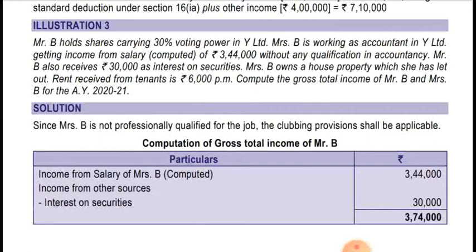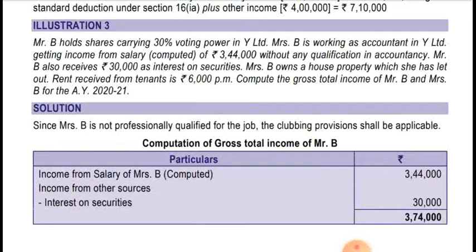Now we have to compute the gross total income of Mr. B and Mrs. B for the assessment year 2021. In this case, 3,44,000 will be included in the total income of Mr. B, because Mrs. B is receiving salary from a concern in which Mr. B has a substantial interest, that is 20% or more voting power.